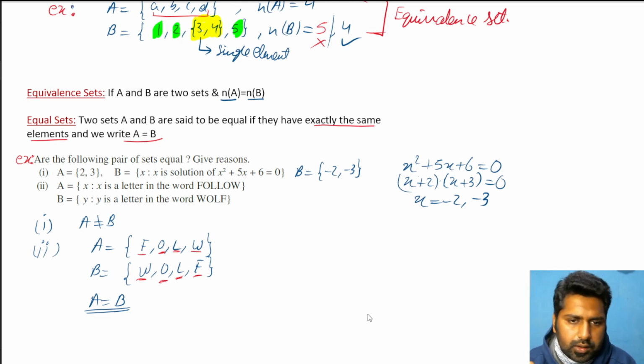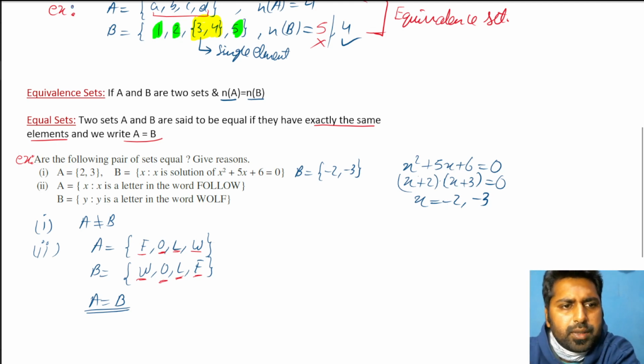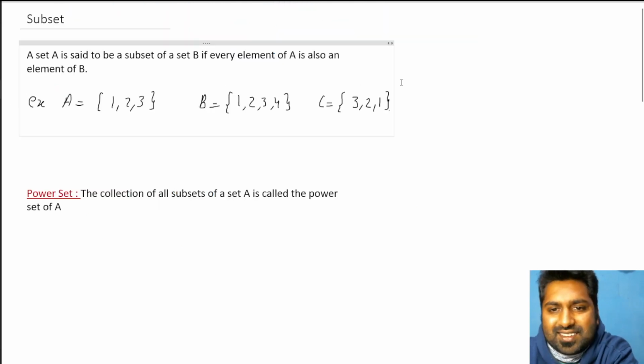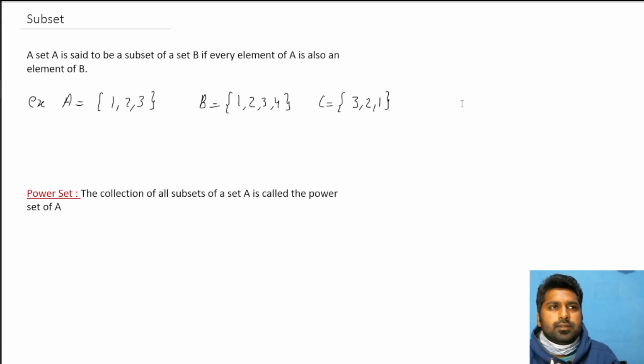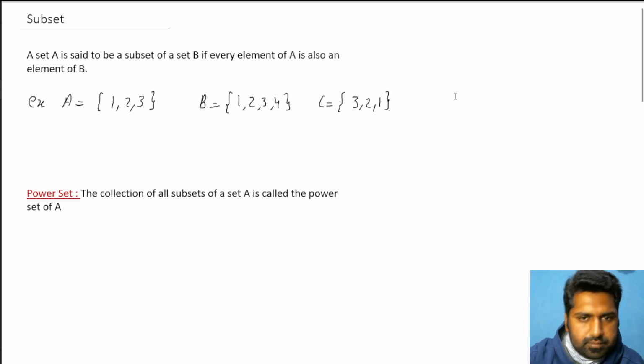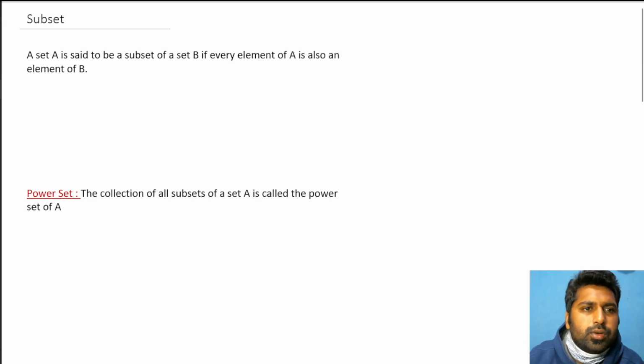Okay. Fine. Now let's move to the next subtopic, that is subset. It's easy, but sometimes it's also very tricky. Okay, try to understand it. I'll rewrite this example. So first of all, you have the definition. Let's see the definition. He's saying that a set A is said to be a subset of B.